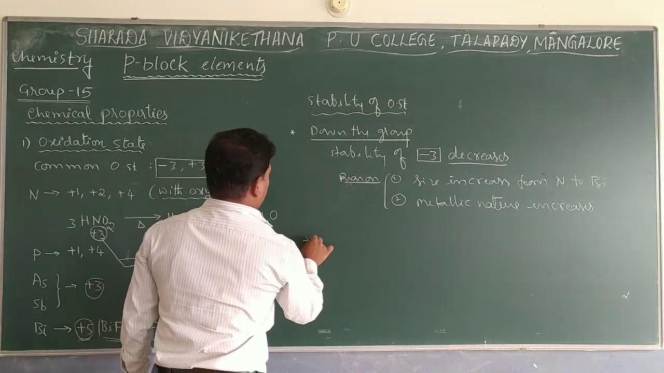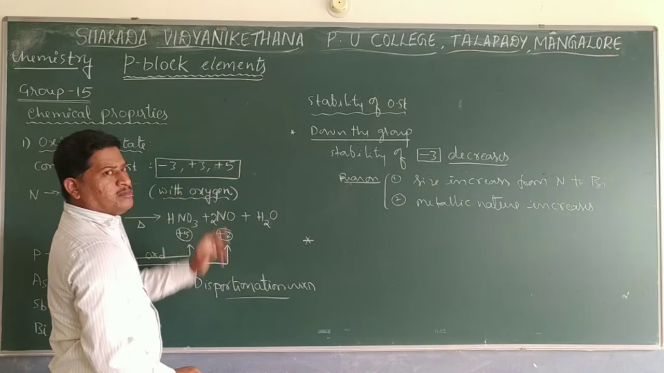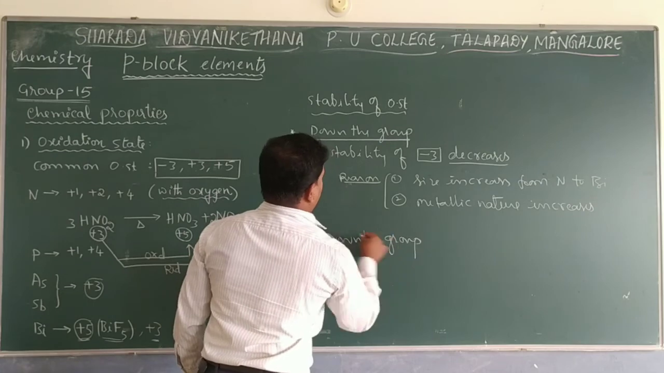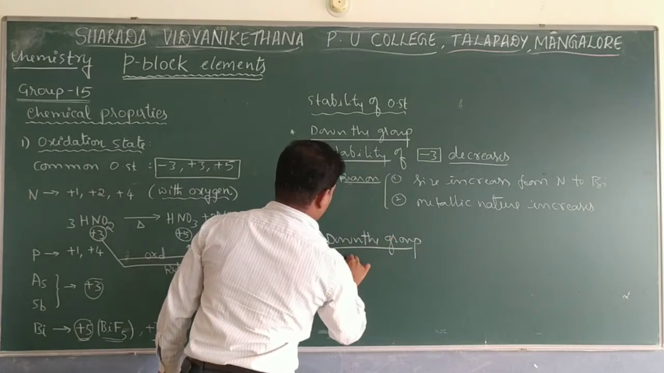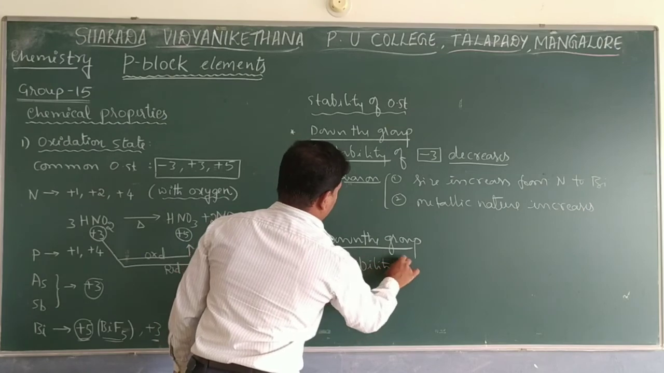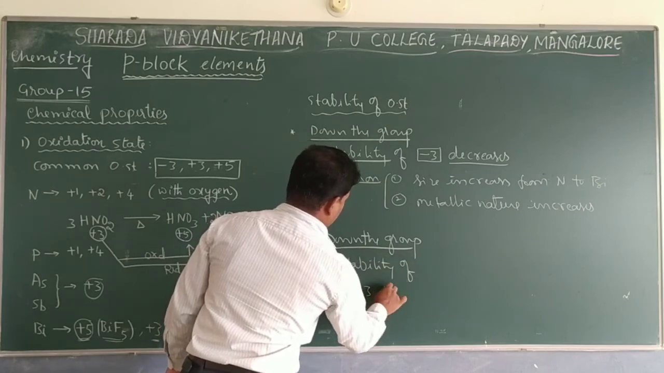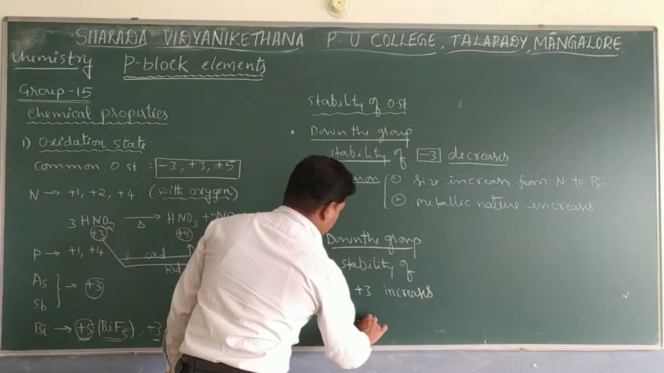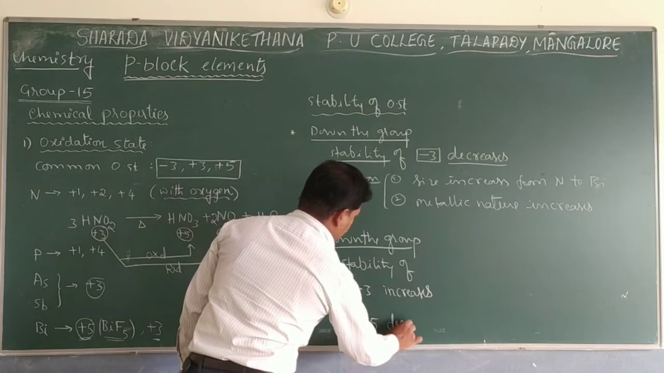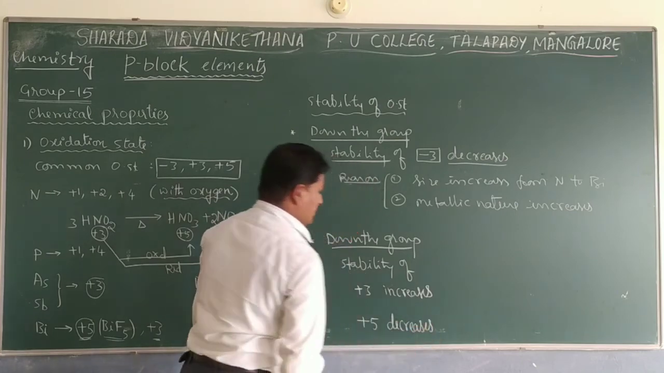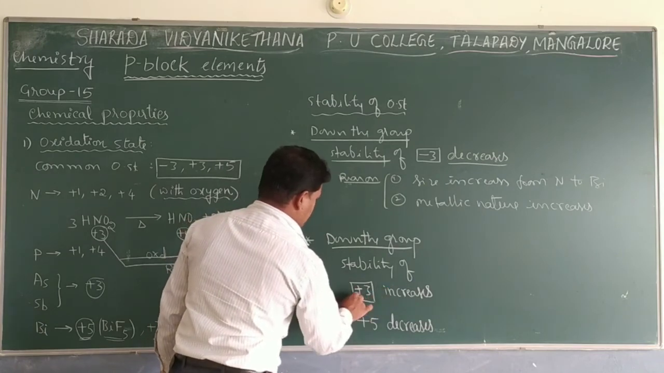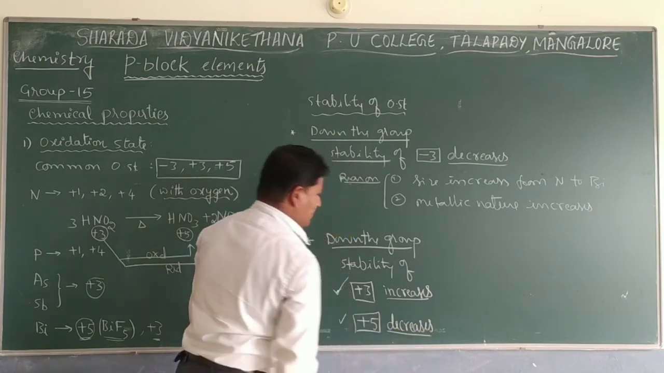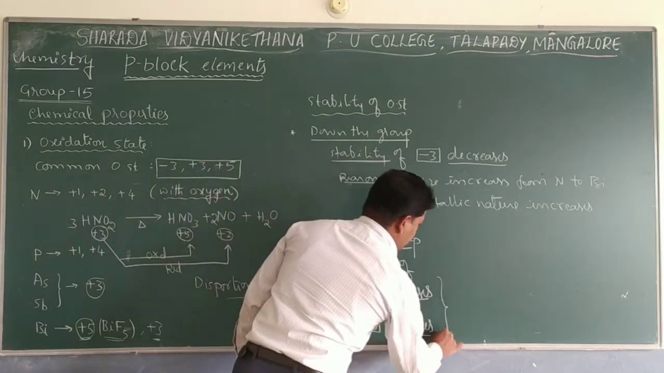The next point is about the remaining two oxidation states, +3 and +5. Here it is observed that down the group, the stability of the +3 oxidation state increases, whereas the stability of the +5 oxidation state decreases. This is the most important point. And for both, one can give the same reason.